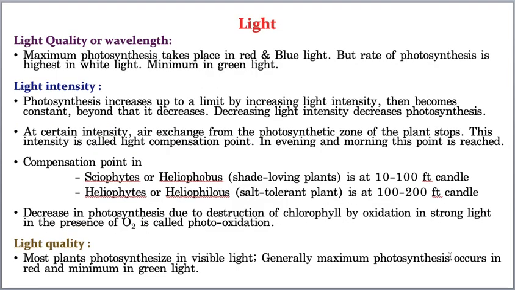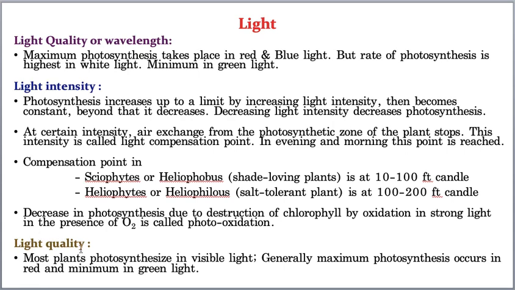Now let us take light, the first factor. Light is the first factor influencing the process of photosynthesis. It influences the rate of photosynthesis in three ways. The first one is light quality, the second is light intensity, and the next is light quantity.